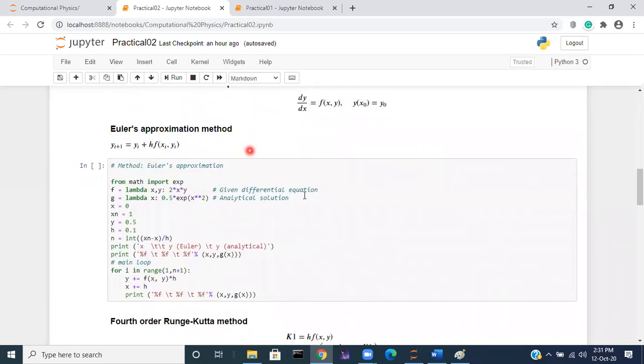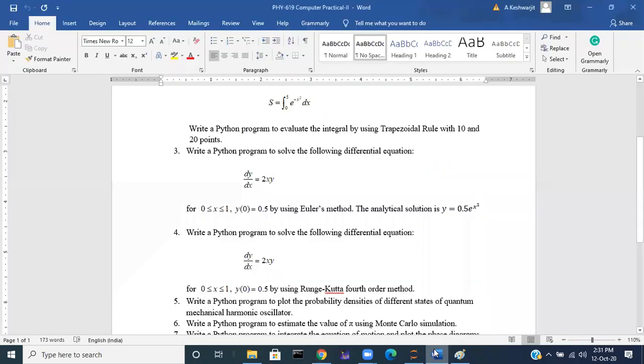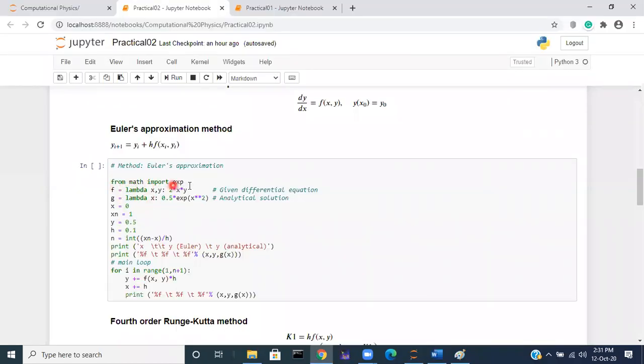Right, first, what is the given function? The given function is dy by dx equal to twice xy. So the given function f of xy is twice xy. And what is the analytical solution? The analytical solution is 0.5 e to the power x square. So we need the exponential function: from math import exponential function. Now we define f equal to lambda xy: 2 times x multiplied by y.